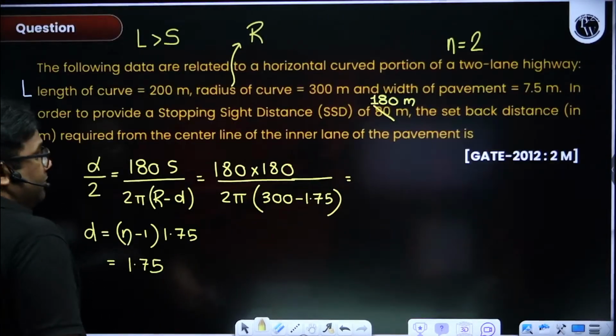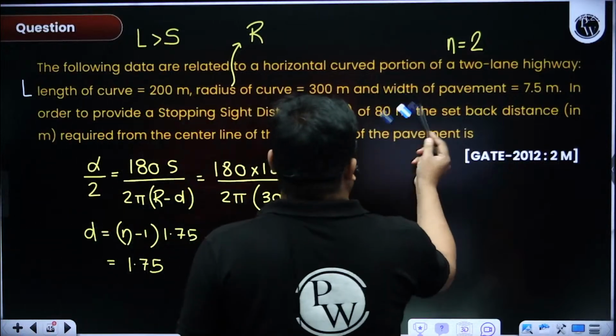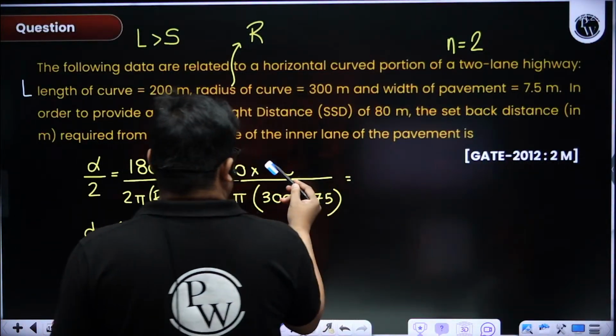It is 80 meter only. 80 meter, 80 meter. Okay. That was given very less then. Okay, we'll take 80 meter. I just thought it was a printing mistake. No, it is not. So we'll take 80 meter.